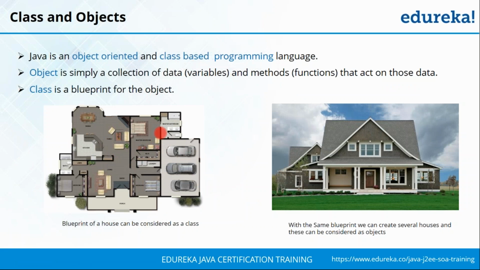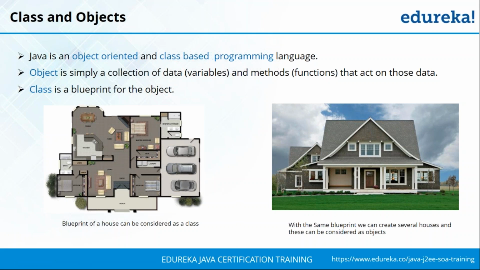It tells you how the house should look. But your individual house in itself is an object. It may have the same features as the class, but there will be certain changes. And you cannot expect all the houses designed with the same blueprint to be the same, because there may be slight variations. So are you clear with respect to what is a class and what is an object?